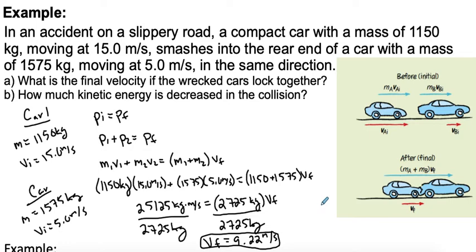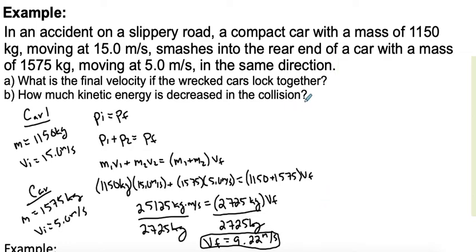So now for the second one, we're going to have to figure out our kinetic energy, how much it decreased in the scenario. So we got to do our initial kinetic energy equals final kinetic energy. And really, they won't be equal, so we can figure out the difference between the two. So I'm just going to use this for a reference. So the kinetic energy in the beginning, so that's going to be kinetic energy of car 1 plus kinetic energy of car 2 is going to be equal to, or we hope it will be equal to, it won't be, but we'll see that in the end, is equal to our final kinetic energy.